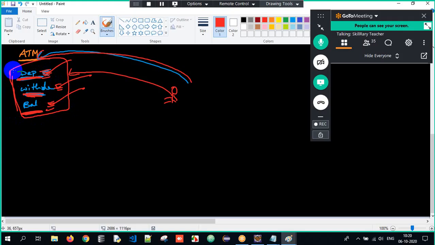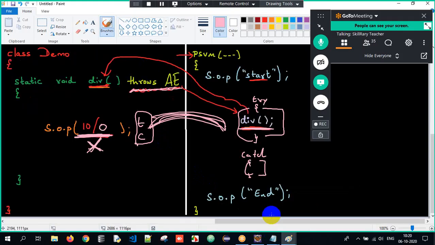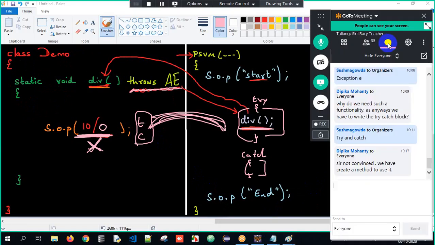If you're utilizing the feature called deposit, that is when we are supposed to handle it. Correct. If you're utilizing the feature called withdraw, and there might be 1,000 people, not one or two people will be using it. So therefore, we will have those features here: deposit, withdraw, balance, FD, recurring deposit, loans, credit card, debit card. So many features we have, but we might come across so many problems also. Is it necessary to handle it all the time? No. Only when I use this feature, we will try to handle it. So that way, we are trying to avoid that. Misuse of costly resources. That's it. Now, did you get the clarity here?